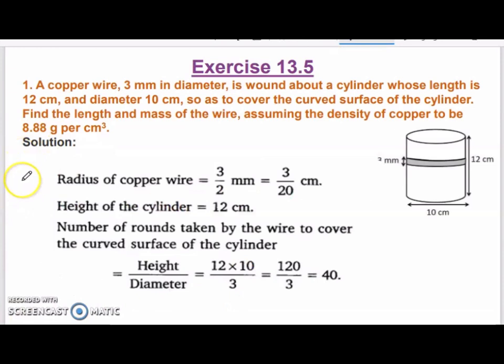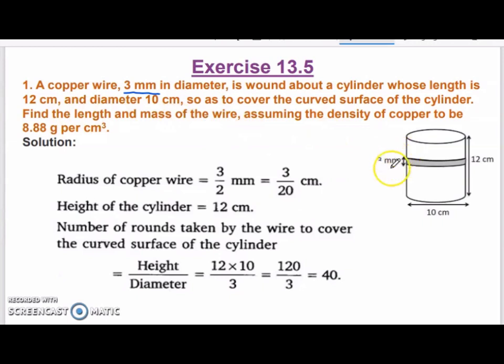So first optional exercise problem is a copper wire 3 millimeter in diameter is wound about a cylinder whose length is 12 centimeter and diameter is 10 centimeter. So for this cylinder, the height and the diameter is given to you, and there is a copper wire which is being made to cover this entire cylinder's surface. Now for that copper wire also they have given the diameter, that is 3 millimeter.